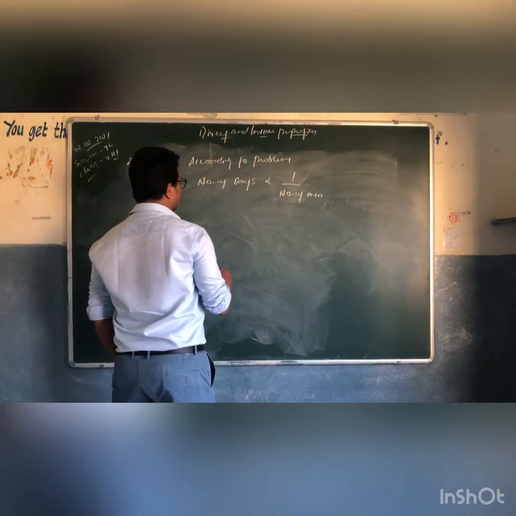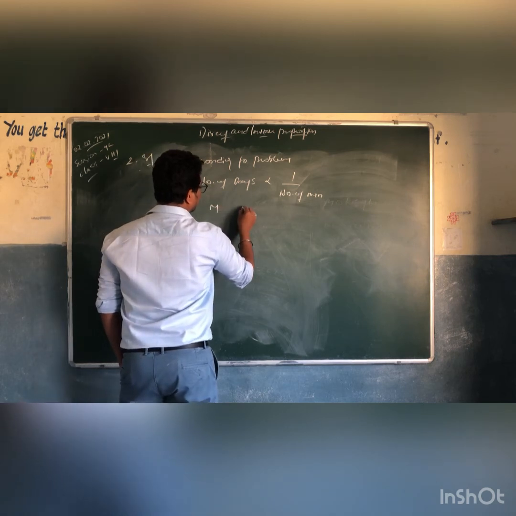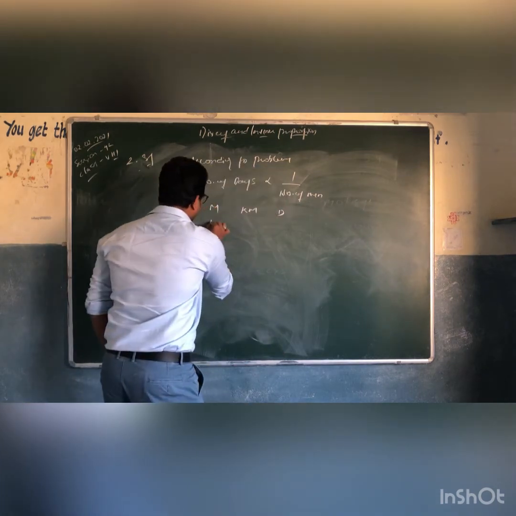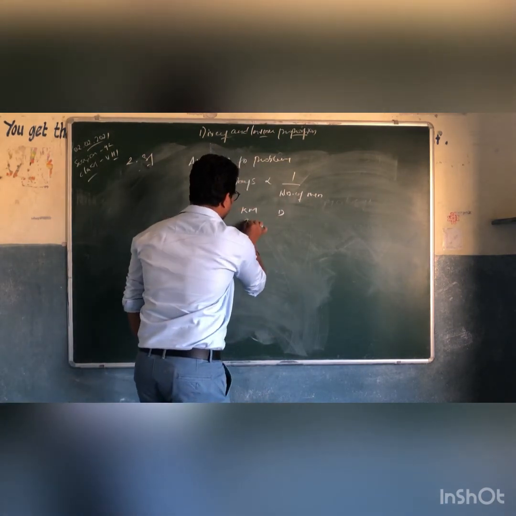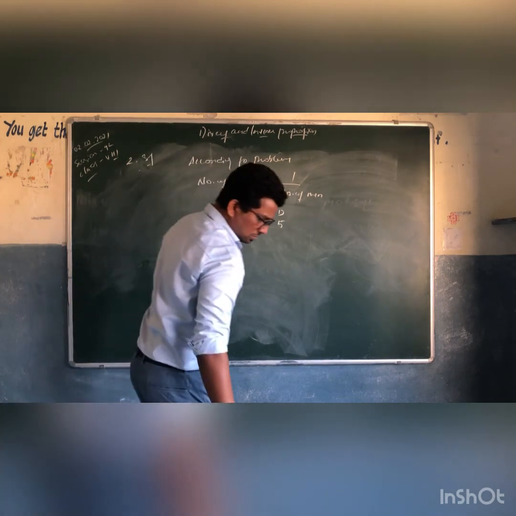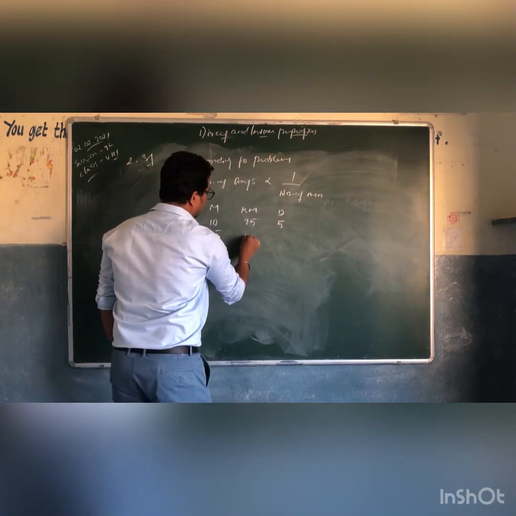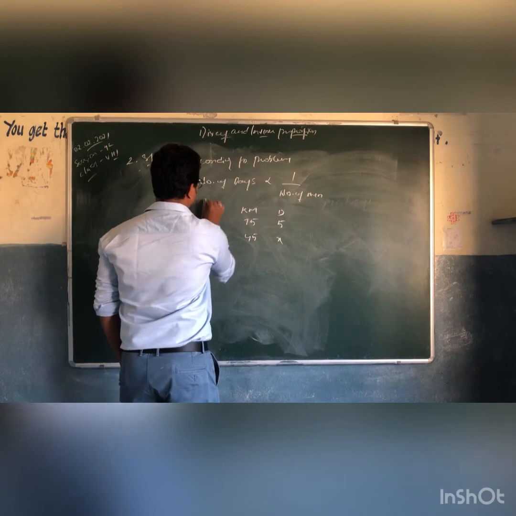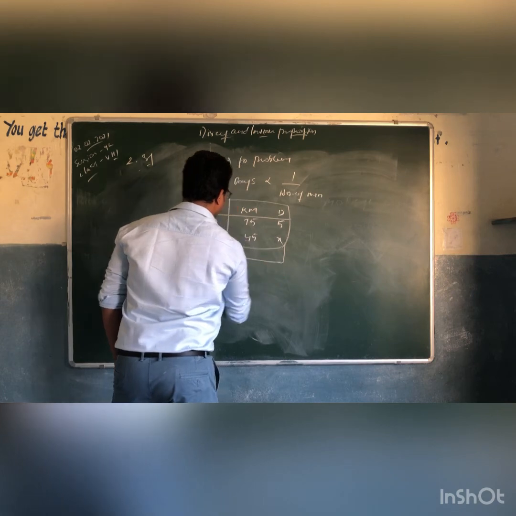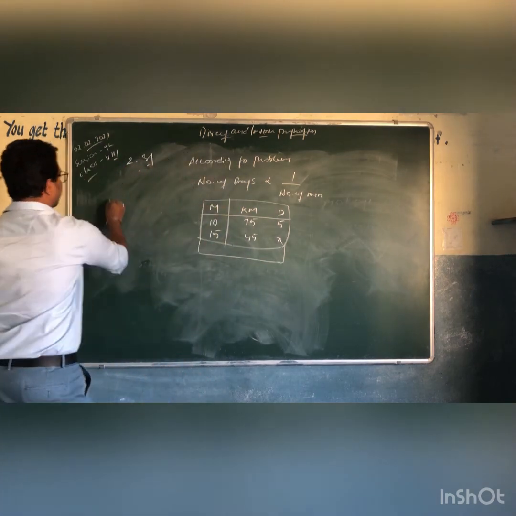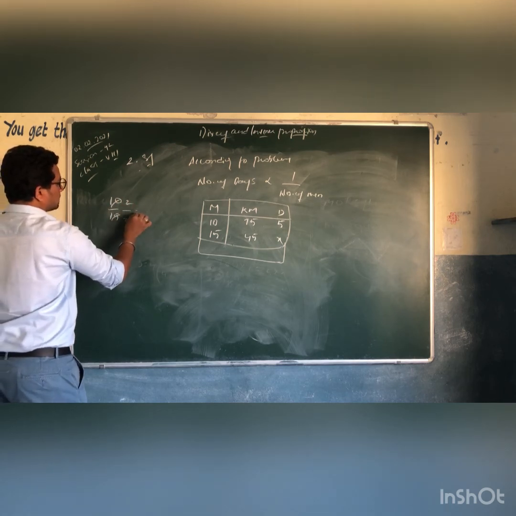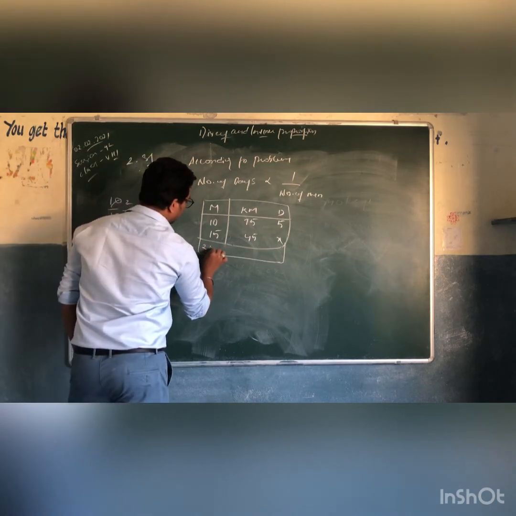So if we write the tabular form: men, kilometers, days. 10 men can lay a road of 75 kilometers in 5 days, and 15 men, 45 kilometers of road in x days. Let's add one more column here. This can be 10 by 15. 10 by 15 can be written as 5 2s are 10, 5 3s are 15, which is 2 by 3, that is 2 is to 3.